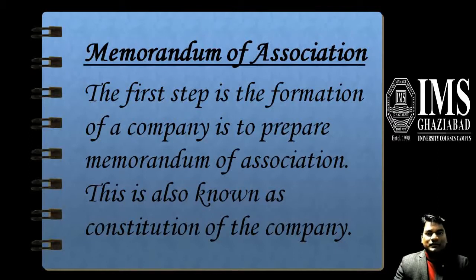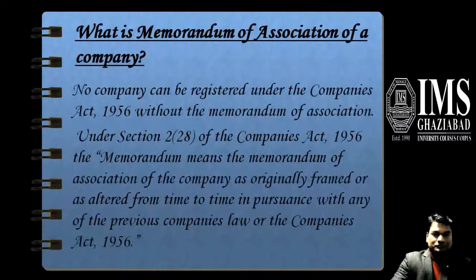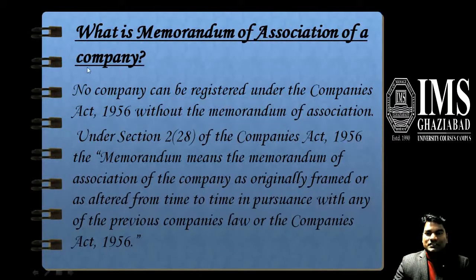Maybe it is a private company or maybe it is a public company, the Memorandum of Association is compulsory for every type of company. No company can be registered under the Companies Act 1956 without the Memorandum of Association. Under Section 2, Subsection 28 of the Companies Act 1956, memorandum means the Memorandum of Association of the company as originally framed or as altered from time to time in pursuance of any of the previous company law or the Companies Act 1956.